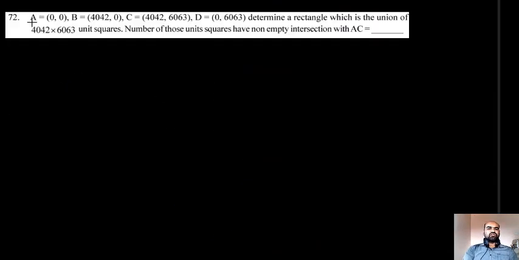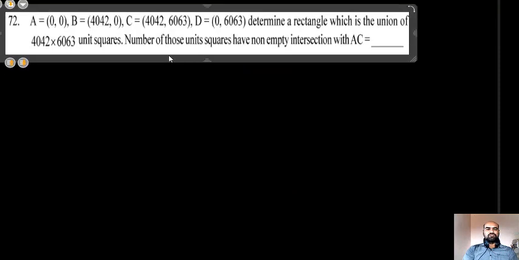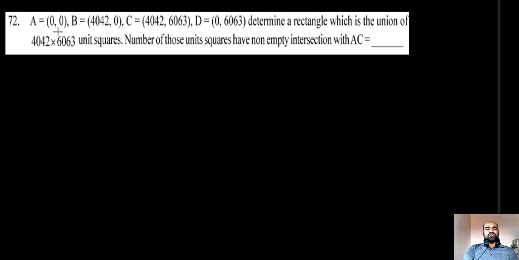Yeah, this is our next question, students. Interesting question. A equal to 0 comma 0, B equal to 4042 comma 0, C equal to 4042 comma 6063, D equal to 0 comma 6063. Determine a rectangle which is the union of 4042 into 6063 unit squares. Find the number of those unit squares having non-empty intersection with AC.